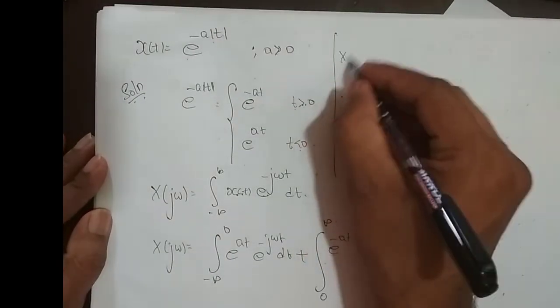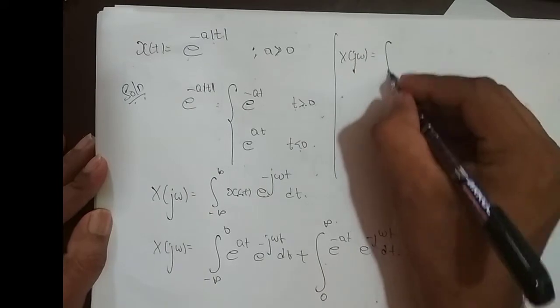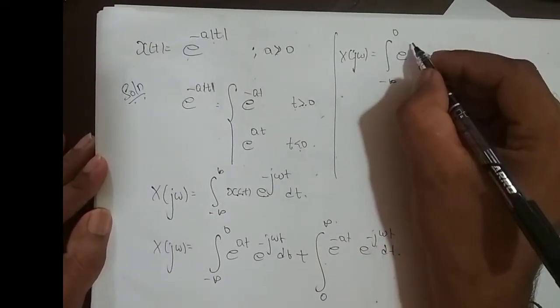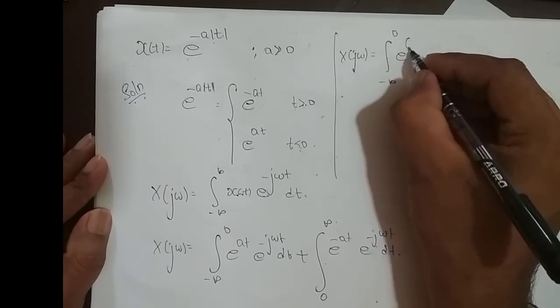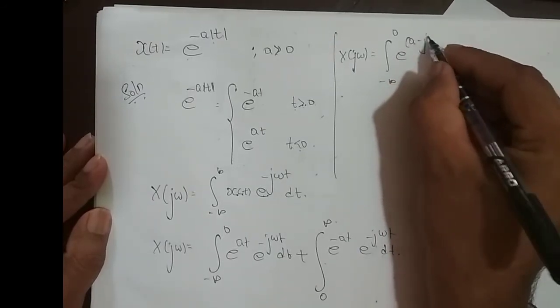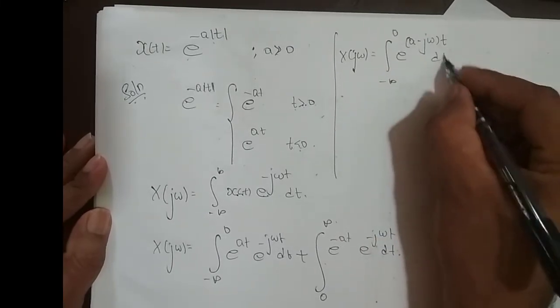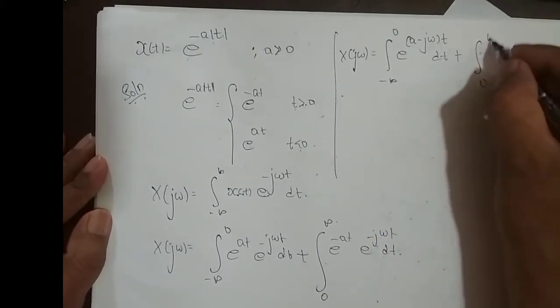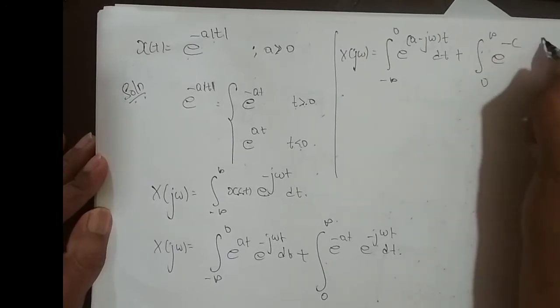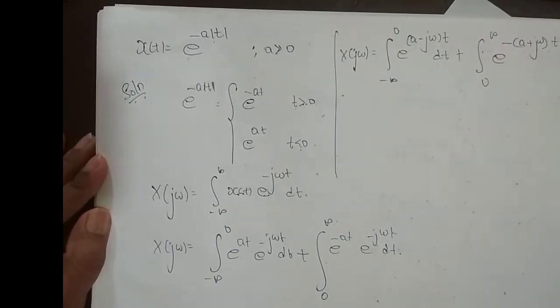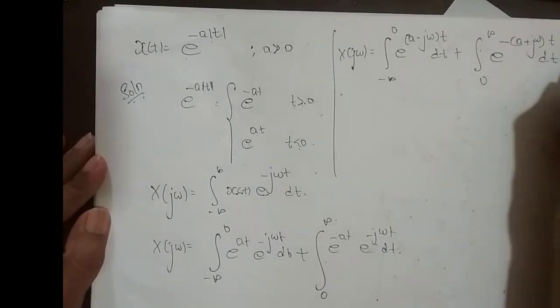Fine. So next, X(jω) is equal to, integrating from minus infinity to 0, I'll take t common, e^((a−jω)t)... e^(at) e^(−jωt) dt, plus integrating from 0 to infinity, I'll take minus t common here, so it is e^(−(a+jω)t) dt.